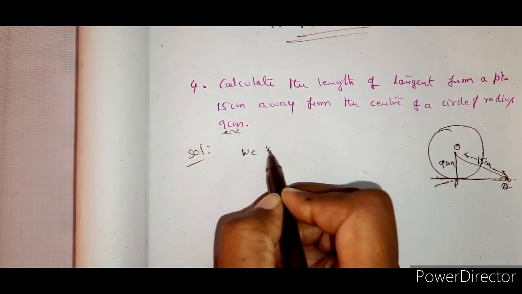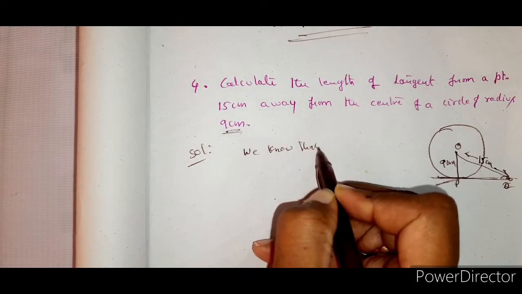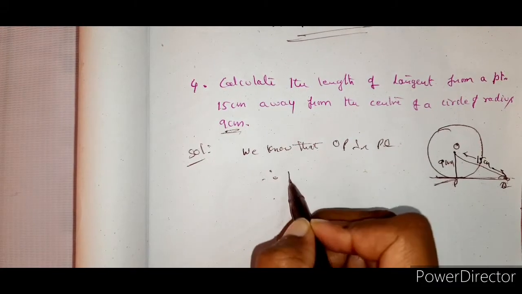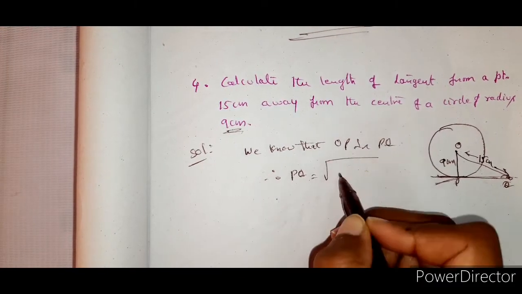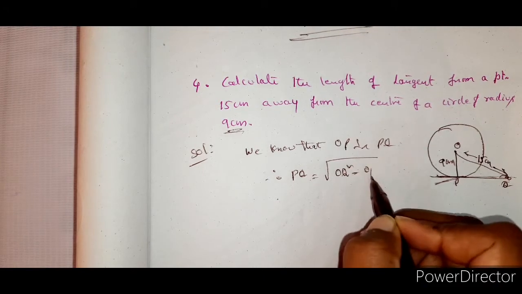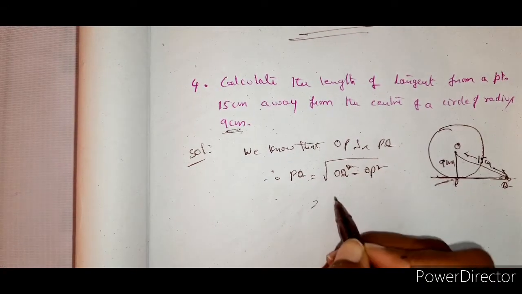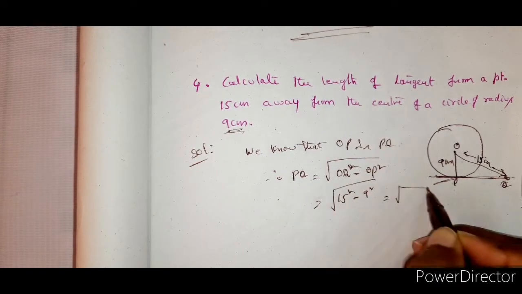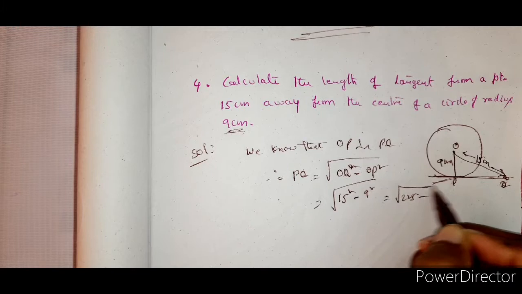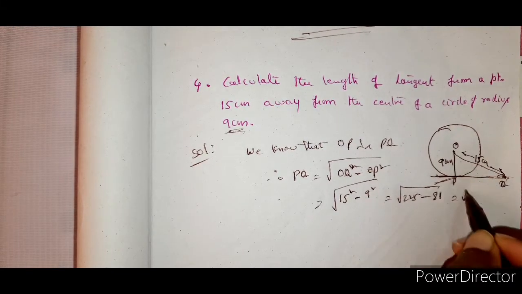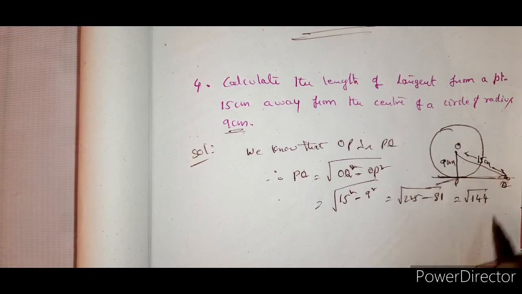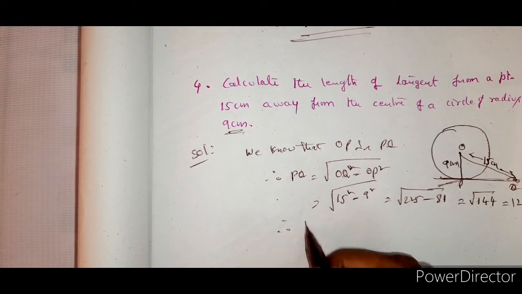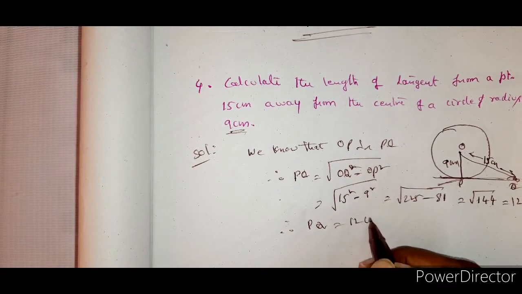So we know that OP is perpendicular to PQ. Therefore, PQ is equal to root of OQ square minus OP square. That is root of 15 square minus 9 square, which is root of 225 minus 81, which is equal to root of 144. That is equal to 12 again. So therefore, PQ is equal to 12 centimeters.